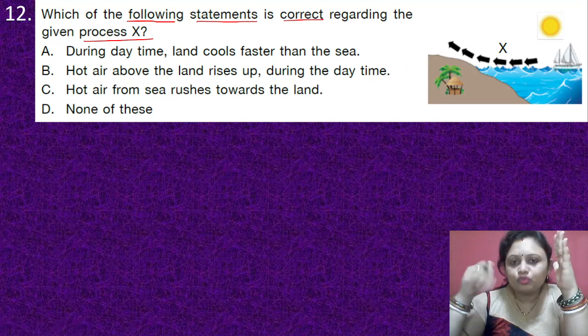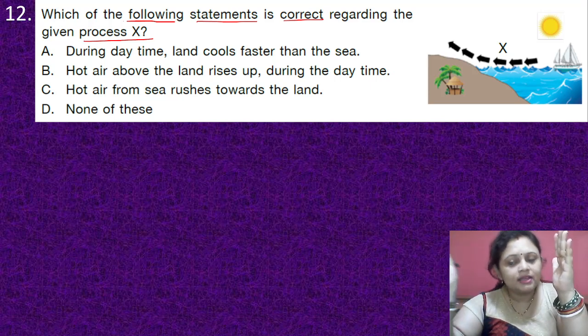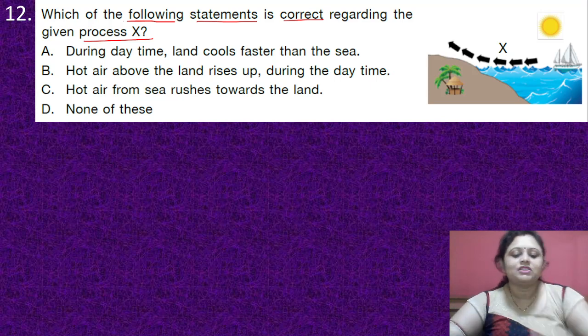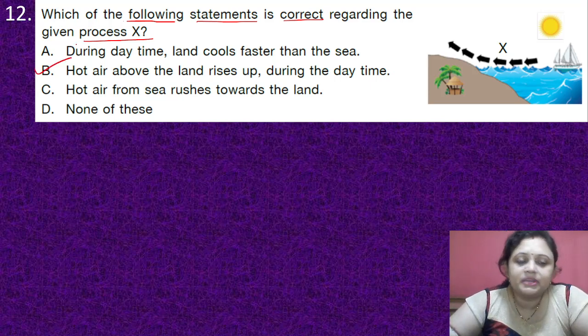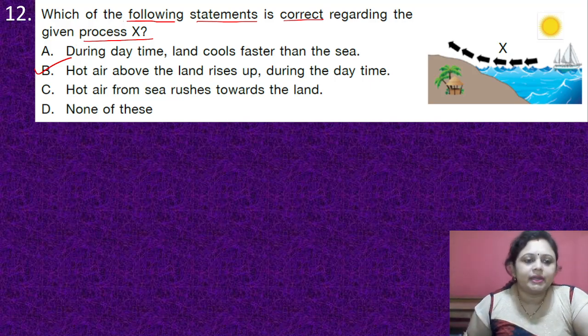And to fill up that place, what happens? Air from the sea rushes towards the land. Okay, so here the correct answer is option B. Hot air above the land rises up during the daytime.